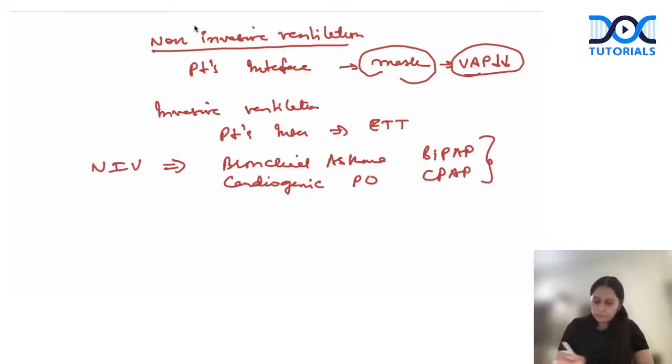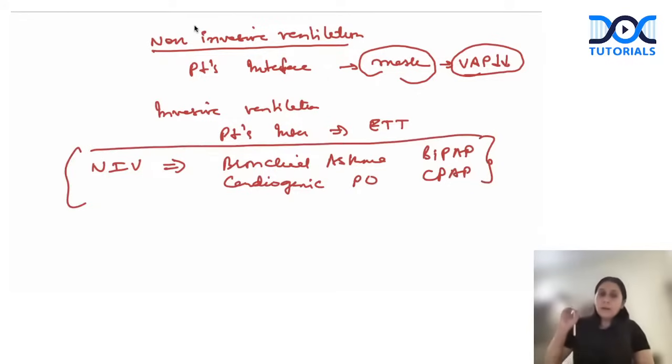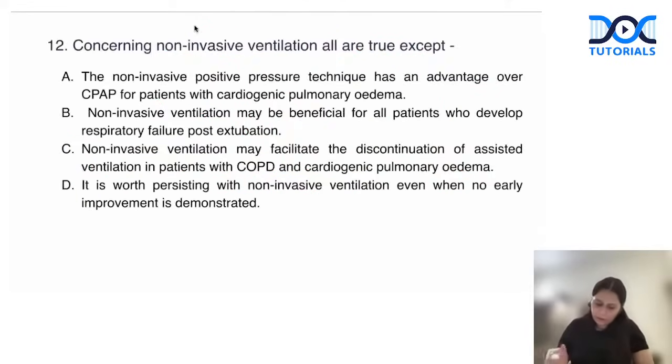So for these two, the non-invasive has a proven benefit. And for these two, we always start with non-invasive. But if the patient doesn't improve on non-invasive ventilation, then we have to immediately change it into invasive ventilation. We cannot postpone it for longer. The patient will deteriorate further. Got it? Okay. So D is the wrong option, that we can persist with non-invasive ventilation even if there is no early improvement demonstrated. We have to change it from non-invasive to invasive.